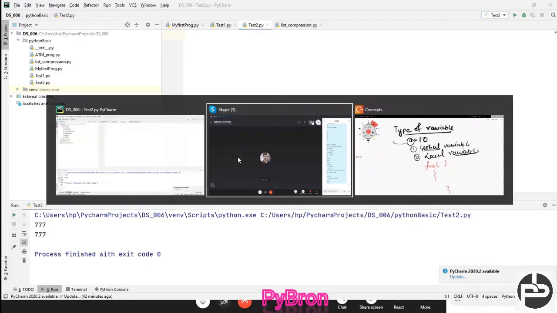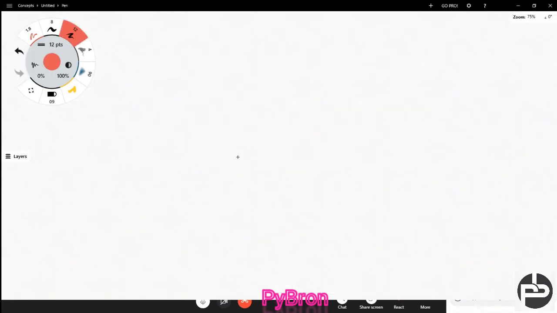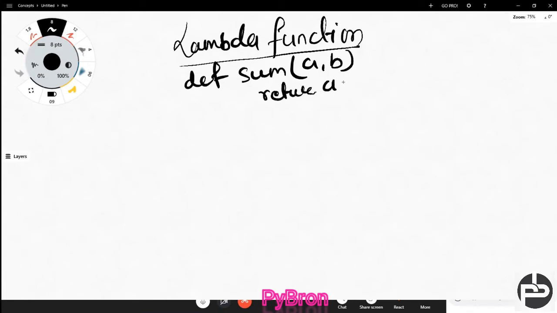is very important. What is the lambda function? Just try to understand what the lambda function is here. Let's try to explain this. Okay, so we are going to discuss the lambda function. Let's suppose what you are going to do here is def sum, and here we are passing a plus b, and we are writing return a plus b. Okay.